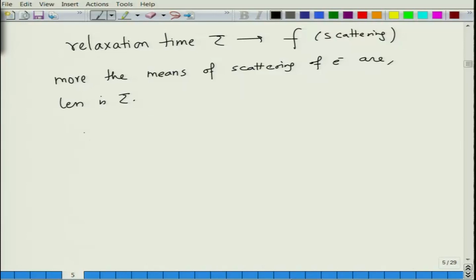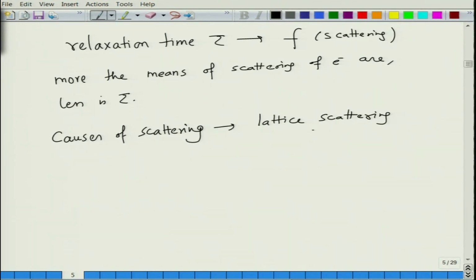So, what are the causes of scattering? One we have seen is lattice scattering, because of vibration of ionic cores, and as a result you have lattice scattering that will be present in any material.